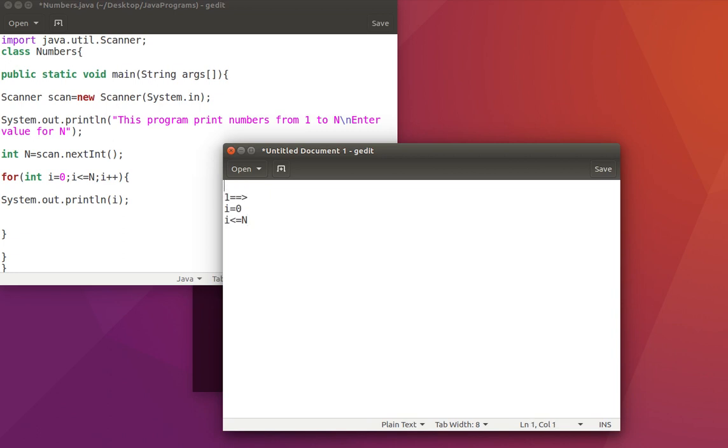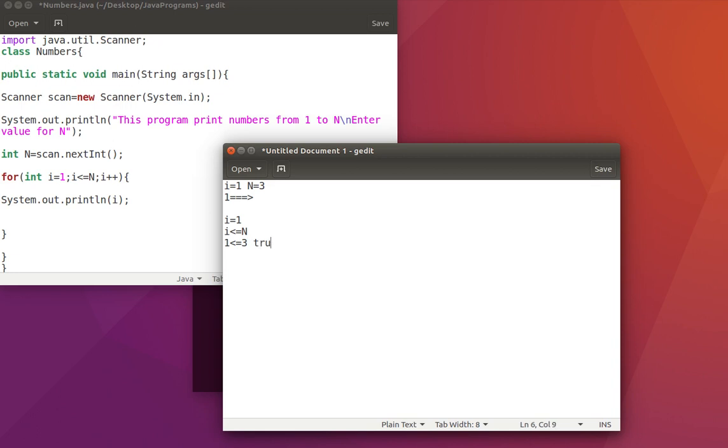Before the first iteration, the value of i is 0, and let's assume the value of n is 3. Actually, since we have to print numbers from 1 to n, we'll change the i value to 1. So the i value is 1, and 1 is less than or equal to 3.